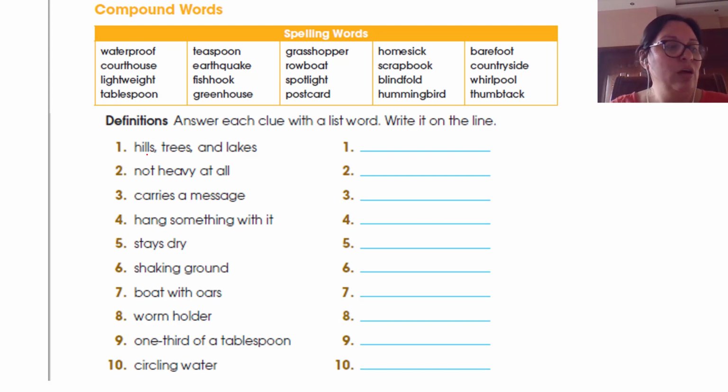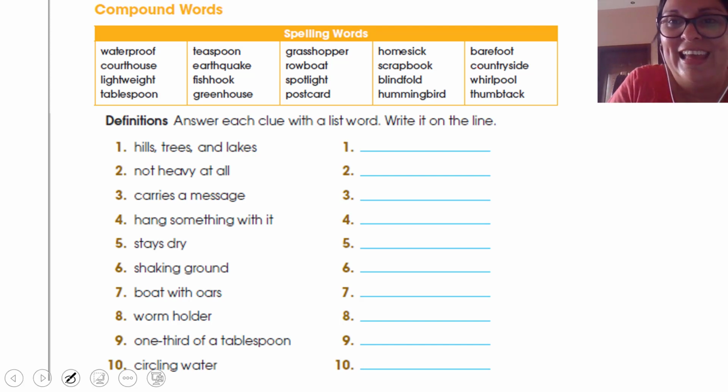Number 1. I'm going to help you with number 1. Hills, trees, and lakes. What place is this in which you are going to find hills or mountains, trees, and lakes that is different from the city? Countryside.